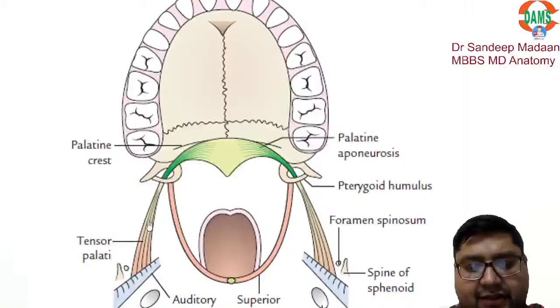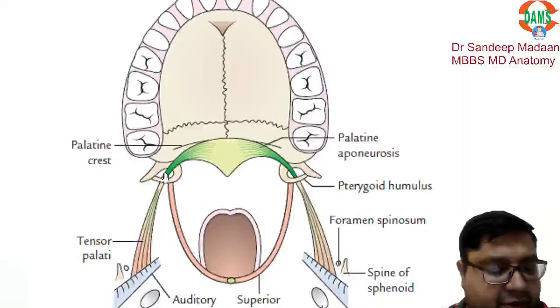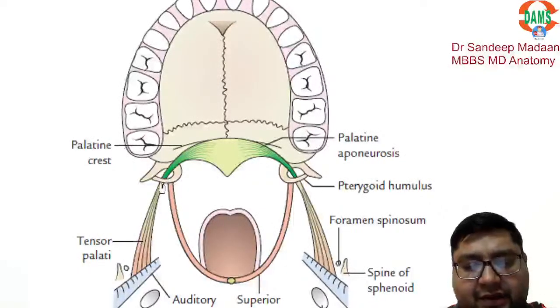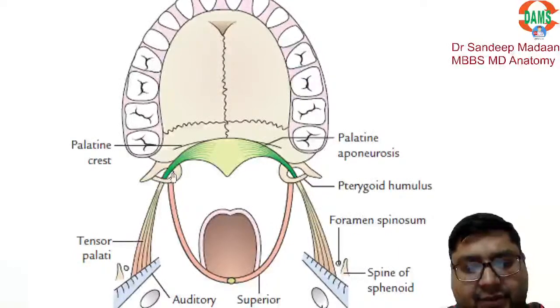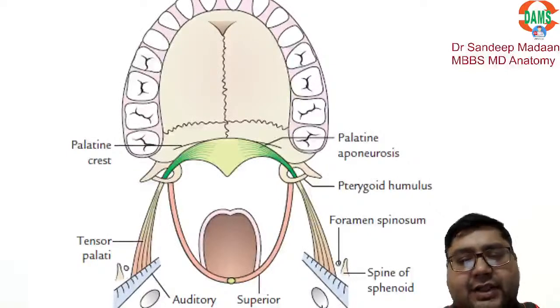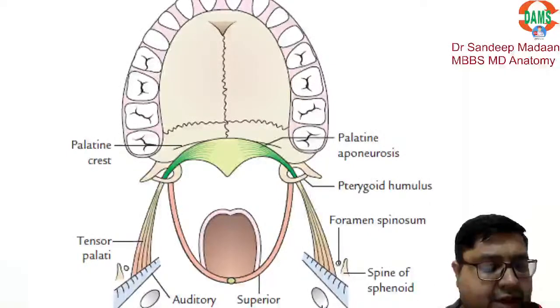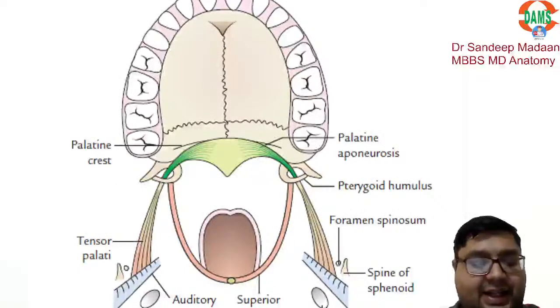Here we have the pterygoid hamulus. This is the bony part around which the muscle is passing. It winds around the pterygoid hamulus. That is the tensor veli palatini of this side, and of this side. This is also pterygoid hamulus. So the tensor veli palatini passes from both sides, and then eventually it becomes the aponeurosis, the tendon part. The tendinous sheath of the tensor veli palatini muscles will make the palatine aponeurosis.